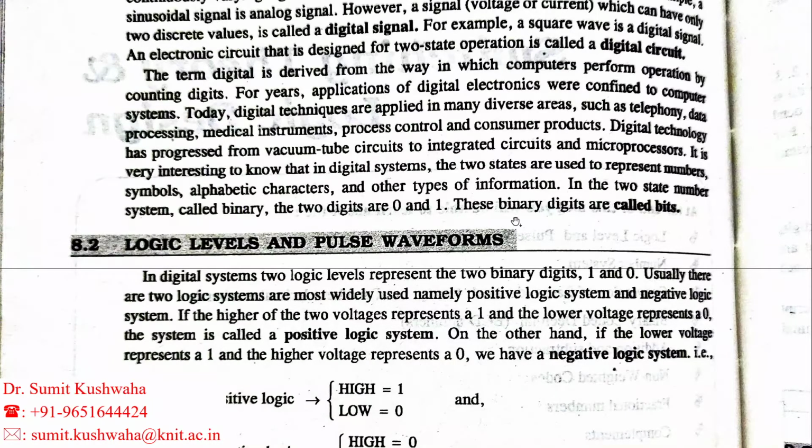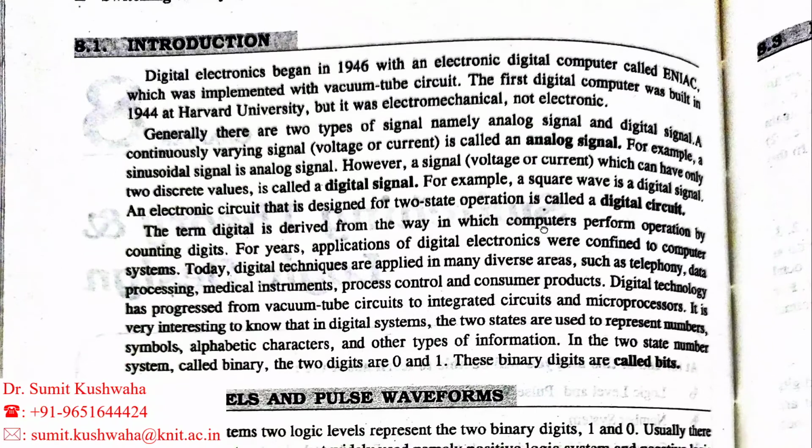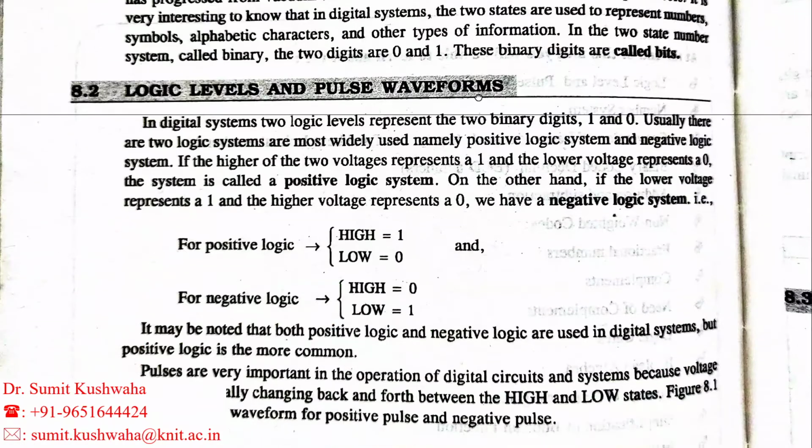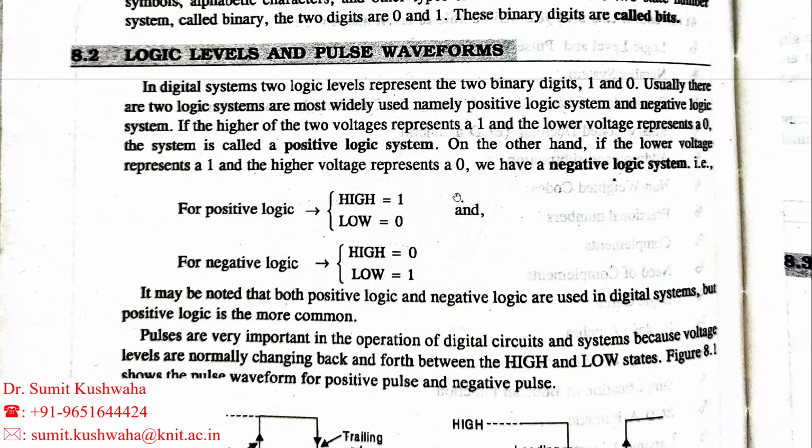Okay, so these binary digits are called bits. This is the very basic introduction to your Unit 4, digital electronics. So, logic levels. These are also introductory parts of this unit. I have told you, 1 represents the high state, 0 represents the low state.